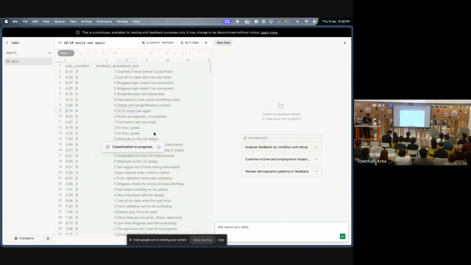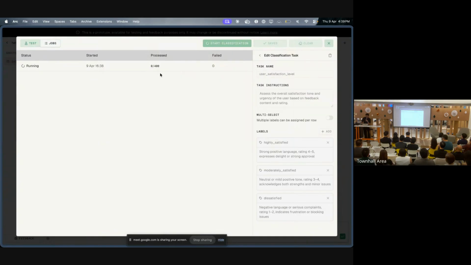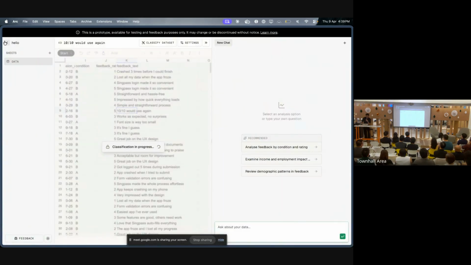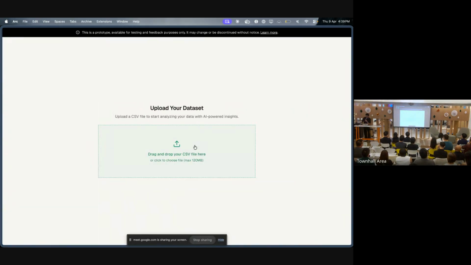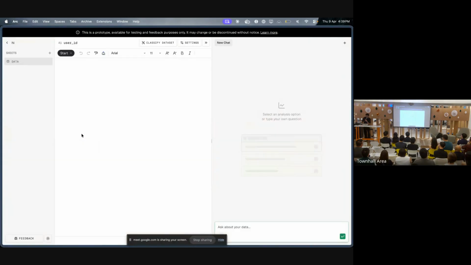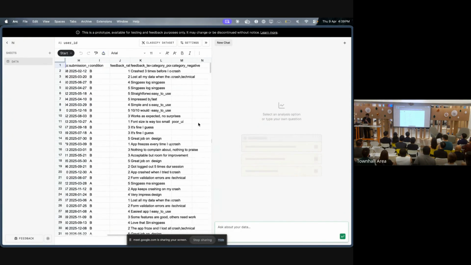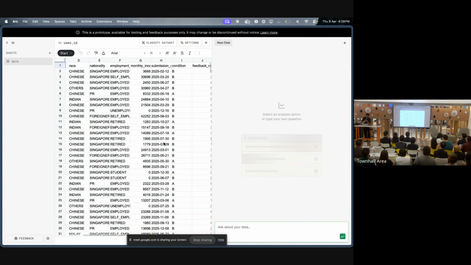While this classification is in progress, I can talk about the other parts of this app, which is that you're able to analyze correlations between your data sets. For example, is there a particular demographic that is liking my app more? Is there a particular demographic that is facing these technical issues more? All these kinds of things, you're able to chat with it to get these insights out. While that is running, let me work with a different thing for now while that classification is running.